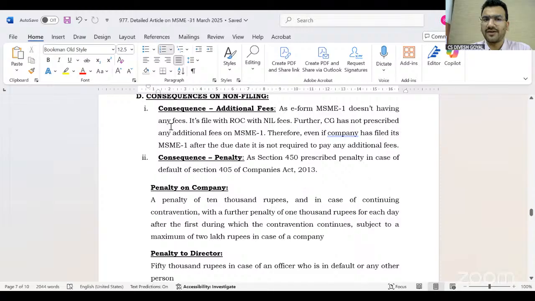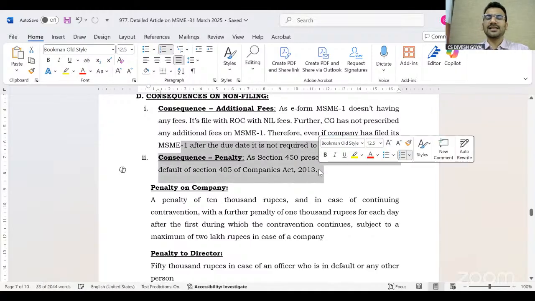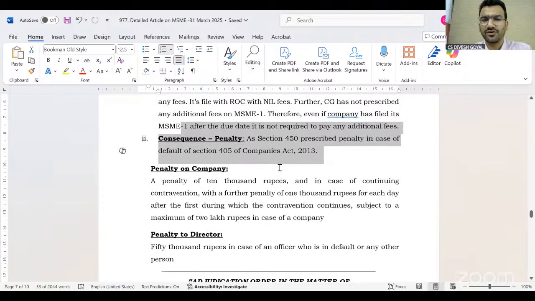As the e-form does not have any fees, it will be filed with nil. But there is another consequence of penalty. Section 450 says if a company has not filed the form within time, then the ROC has the power to impose the penalty under section 405.